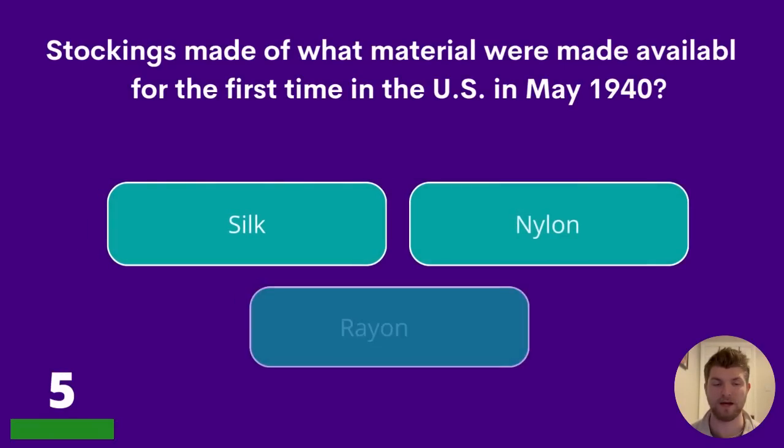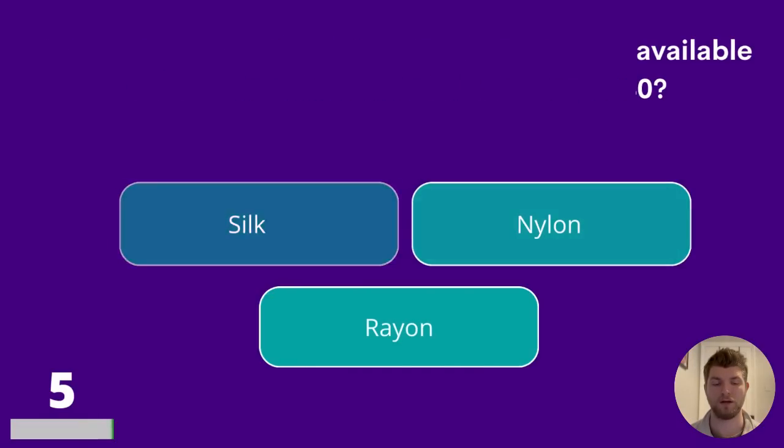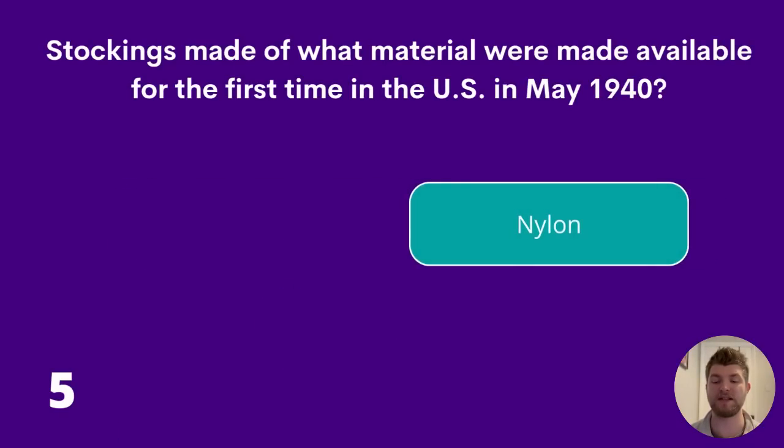Question 5. Stockings made of what material were made available for the first time in the US in May 1940? Silk, nylon, or rayon? The answer to question 5 is nylon.